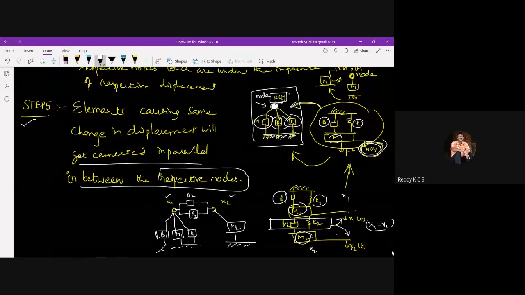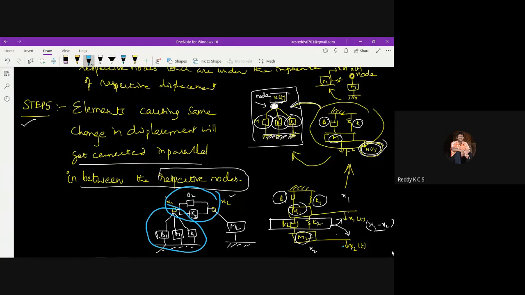So this is the fifth step explanation, and this is the fourth step explanation. How are these connected? The first step is to identify the displacements and write them as separate nodes. Under the influence of the same node, connect in parallel. Then elements causing the same change in displacement will be connected in parallel between the respective nodes, that is between the x1 node and x2 node, the difference in displacement.